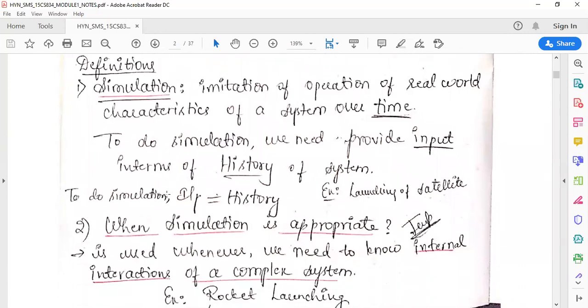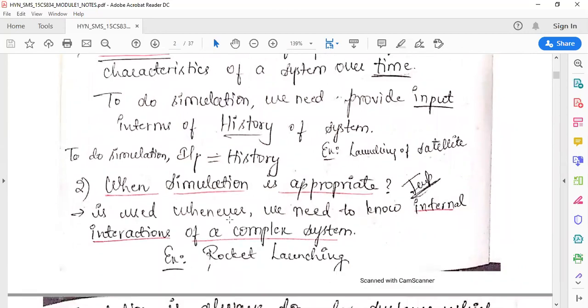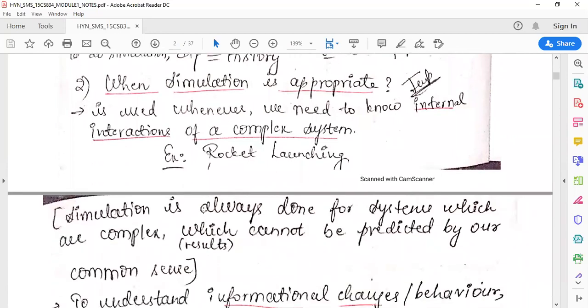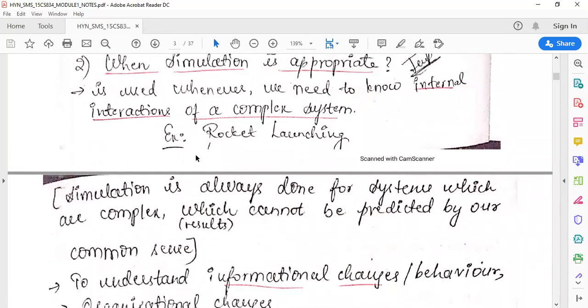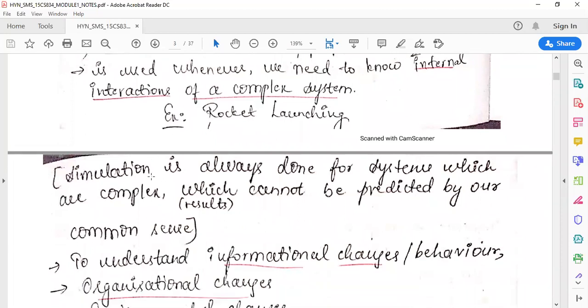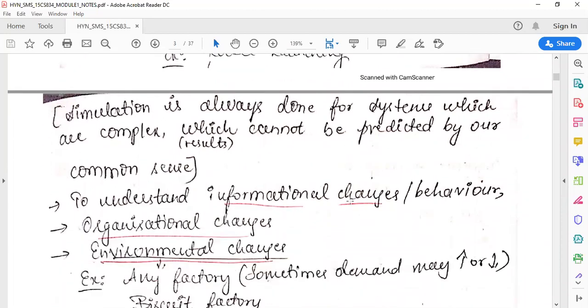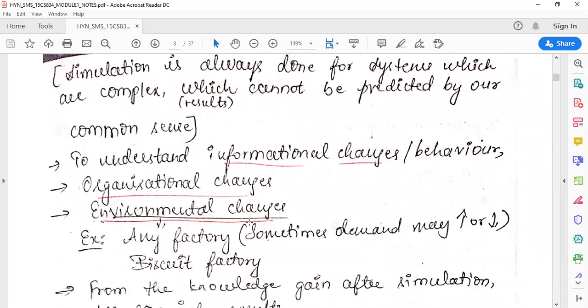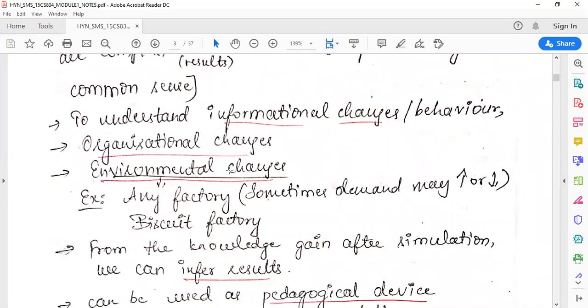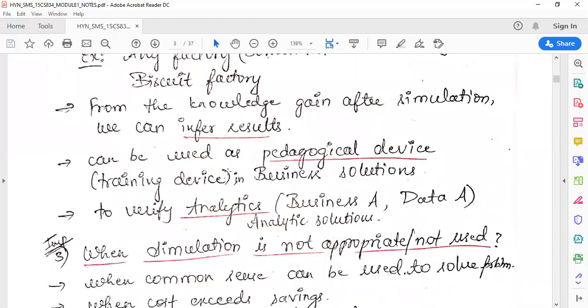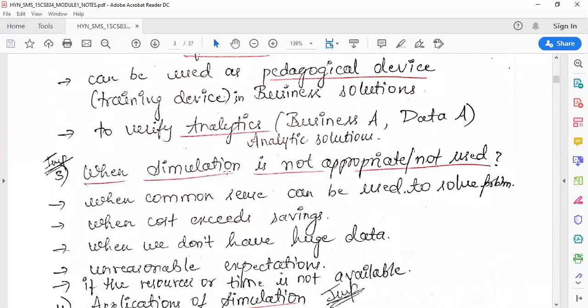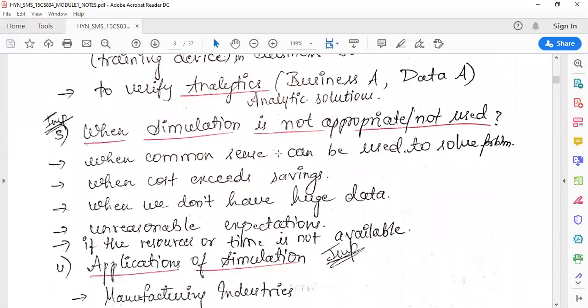The next topic we'll discuss is when simulation is appropriate. Simulation should be used only when you need to know the internal interactions of a complex system. You want to understand the information changes, the behavioral changes, or the organizational and environmental changes. At that time you have to go for simulation. Whenever you can solve a problem by using common sense, you should not go for simulation.